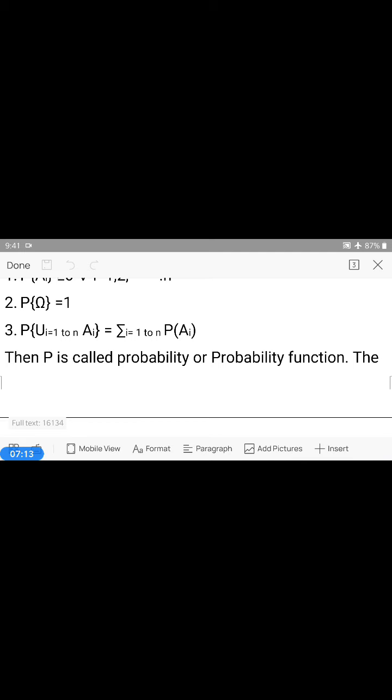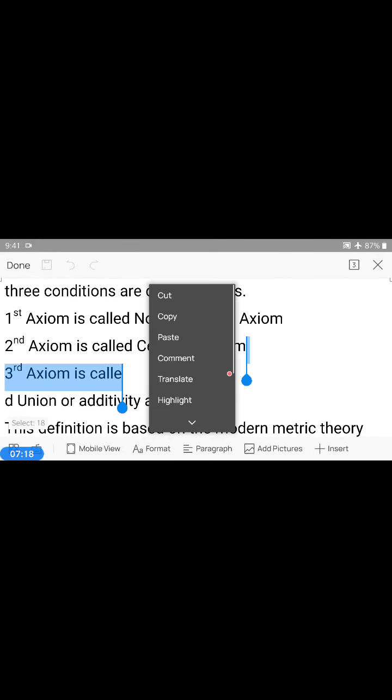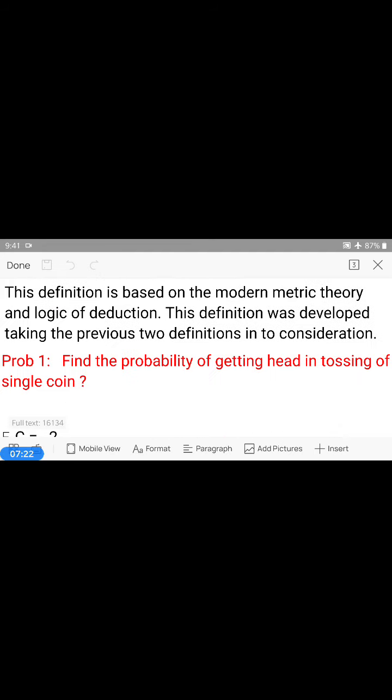The three conditions are called axioms. First axiom is called non-negativity axiom, second axiom is called certainty axiom, and third axiom is called union or addition axiom.